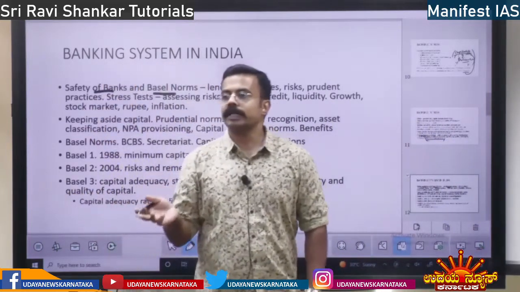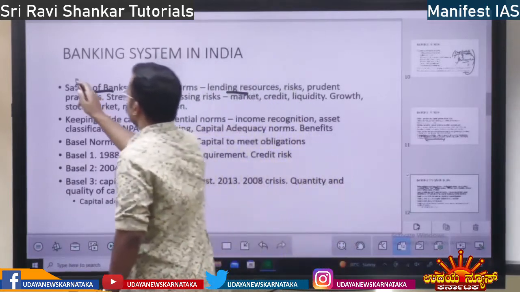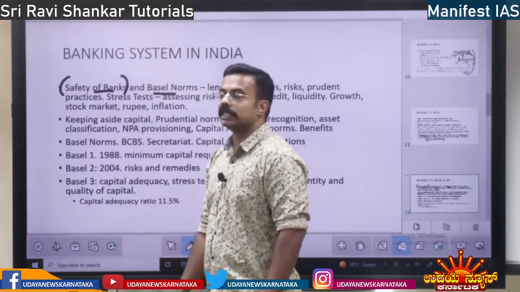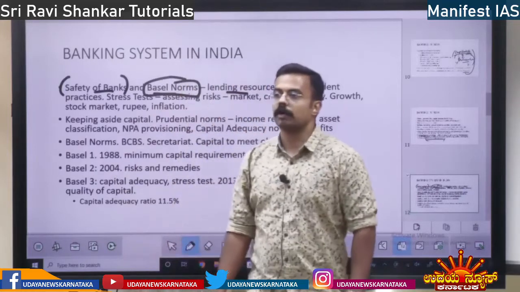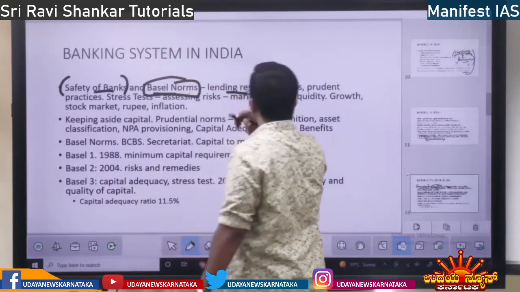These banks give money and lose money. So in order to prevent the banks from doing that, we have to ensure that banks are safe. How do we ensure that banks are safe? By following the Basel norms. So what is Basel norms? So what does the bank do?